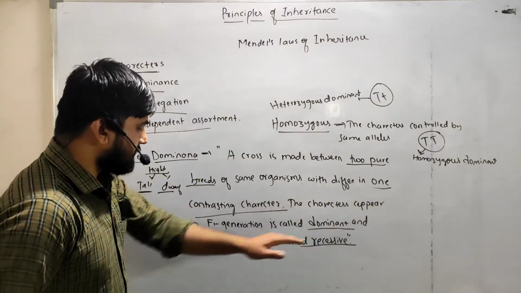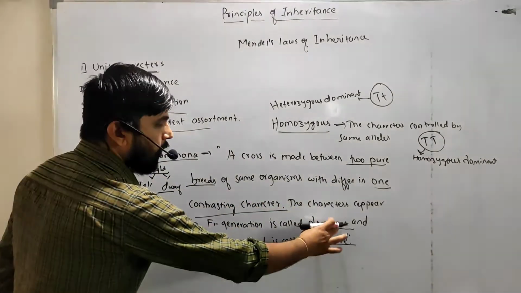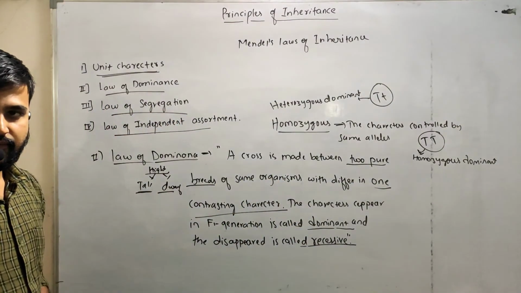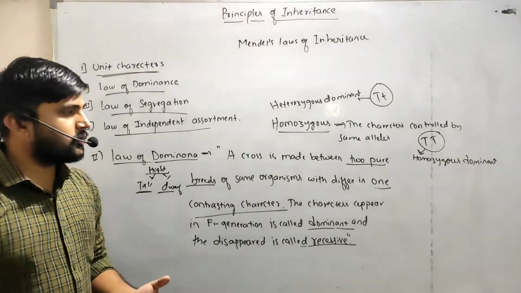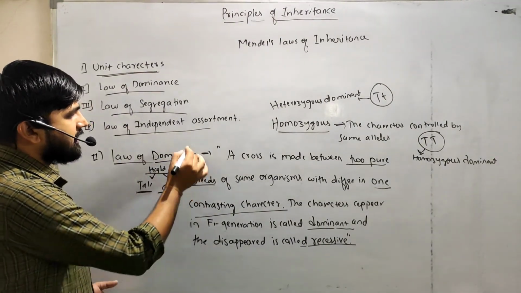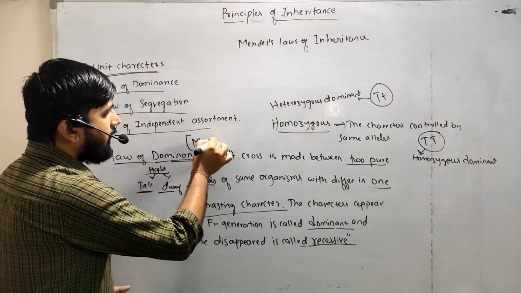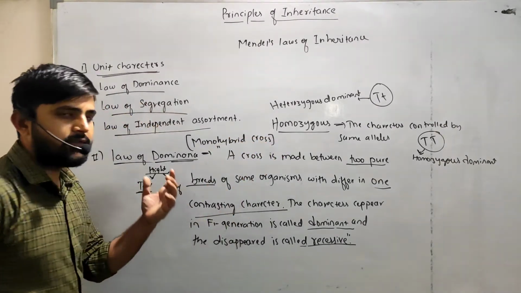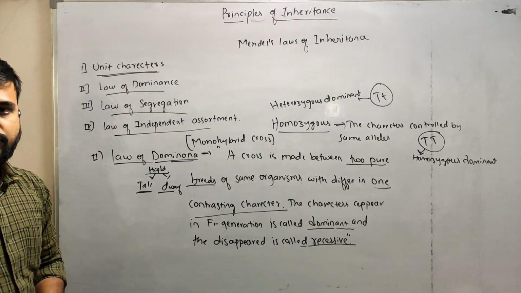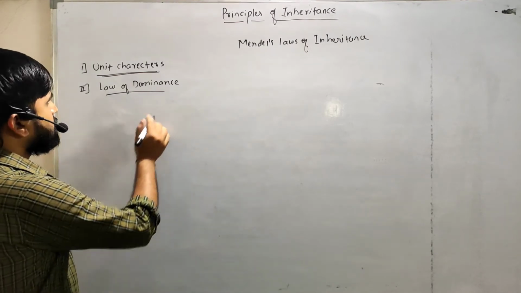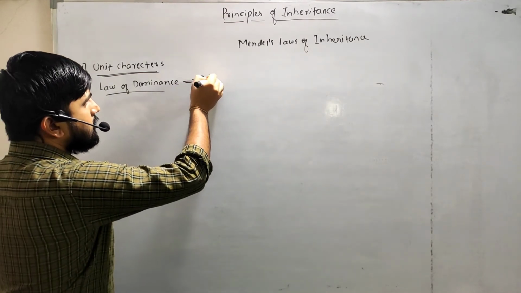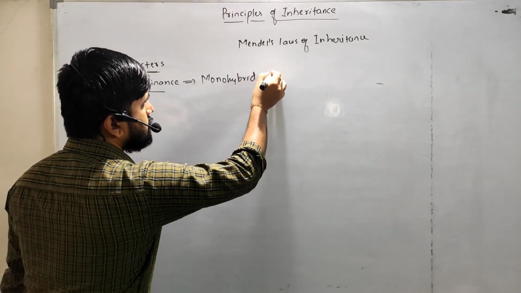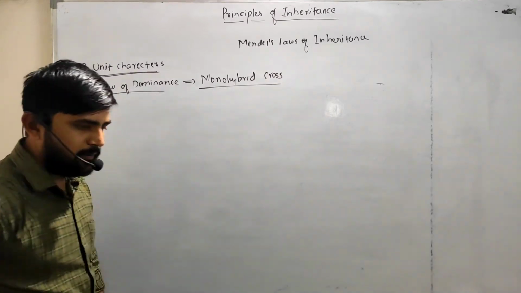The characters that appear in the F1 generation are called dominant, and those that disappear in the F1 generation are called recessive. This law of dominance can be explained through a monohybrid cross. So we will explain what you mean by monohybrid cross.